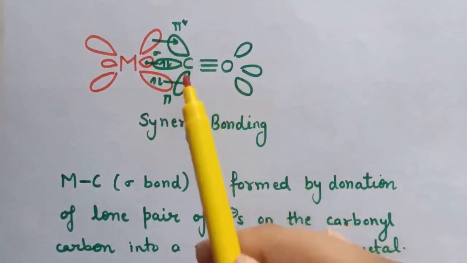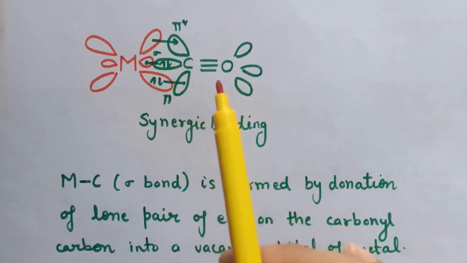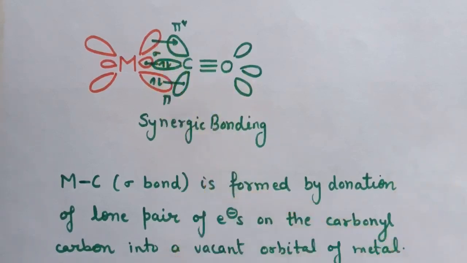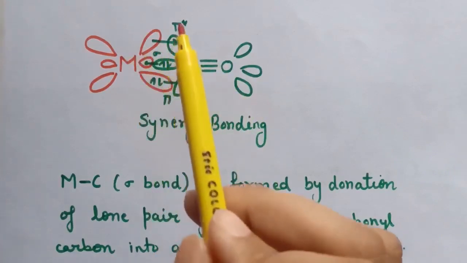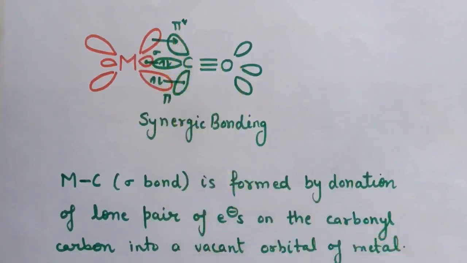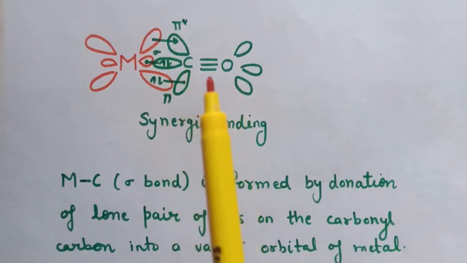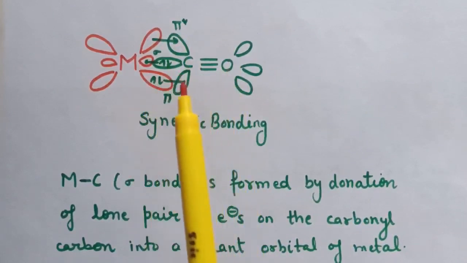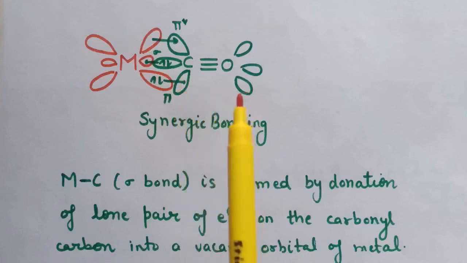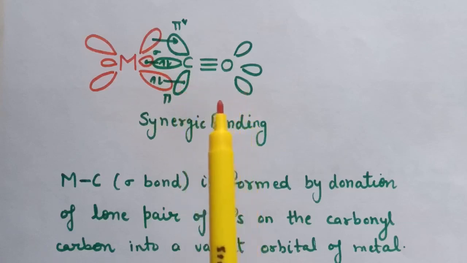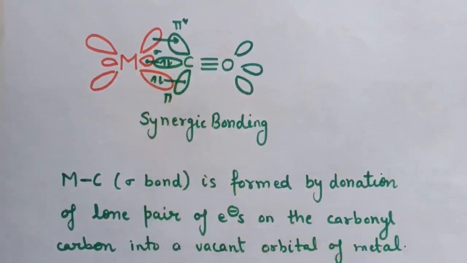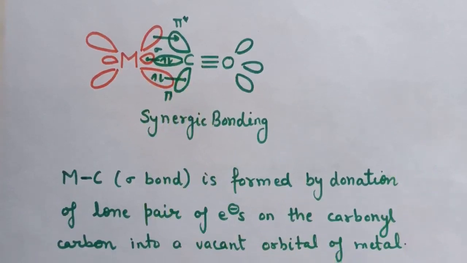That is why CO is known as a pi acceptor ligand, because it is accepting electrons in its pi star orbital. The metal to ligand bonding creates a synergic effect which strengthens the bond between CO and the metal. So this is all about bonding in metal carbonyls.